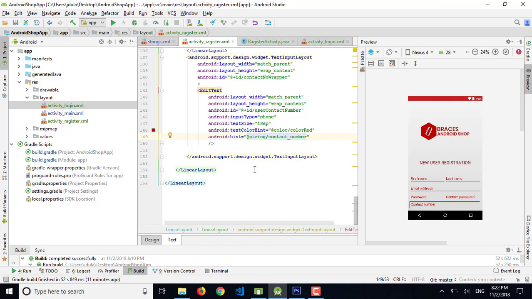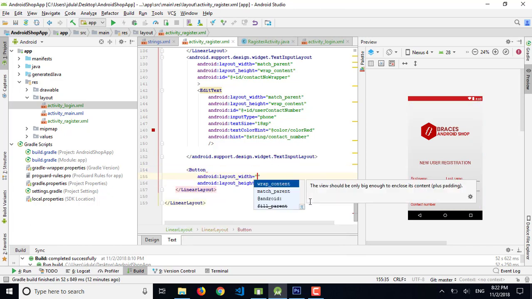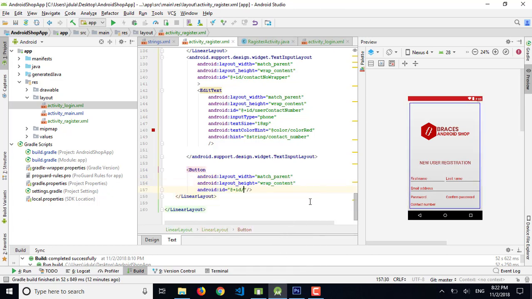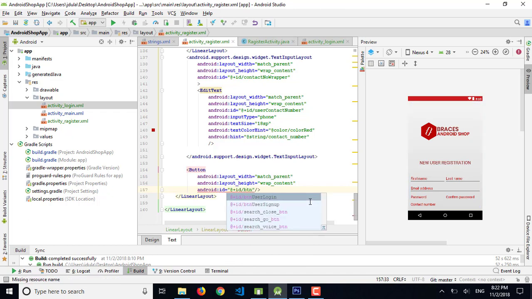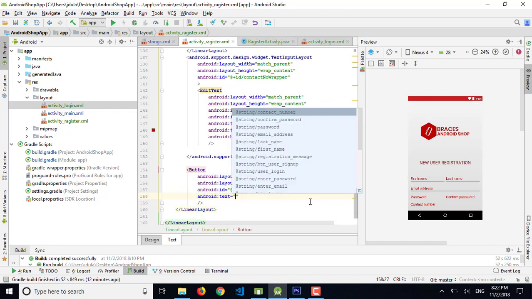So we have all of the input fields, and I need a button here. So button, match parent, wrap content, and ID is at ID btn register. So the text is btn register, I think.